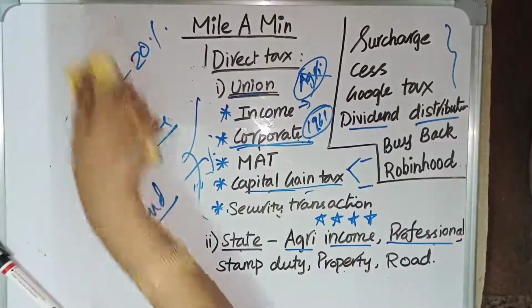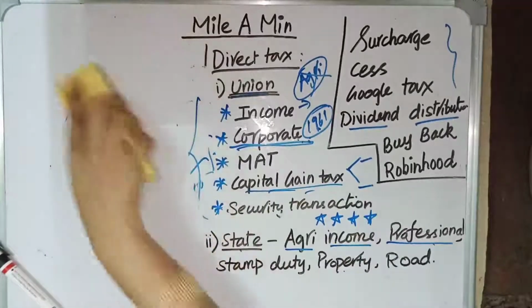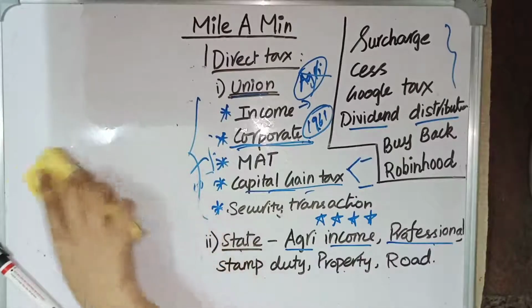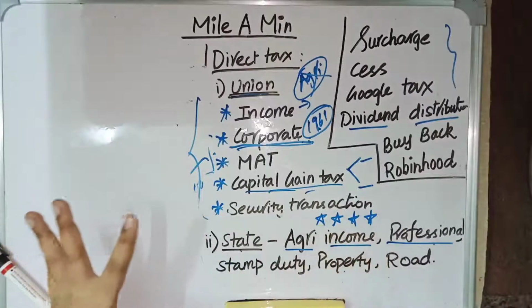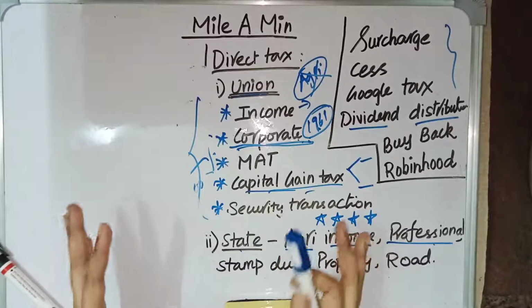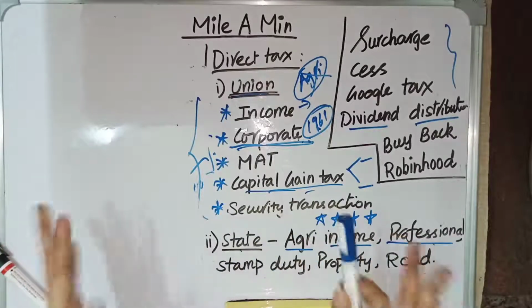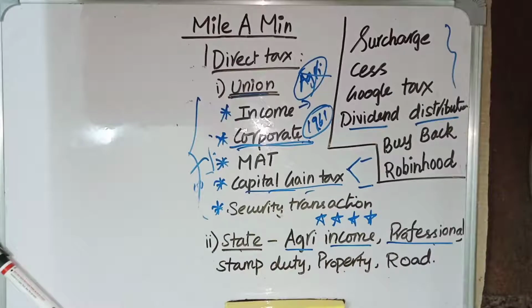Then we have buyback tax. Dividend distribution tax applies when the company is not having enough money in hand. But what is this buyback tax? It is just the opposite of dividend distribution tax.